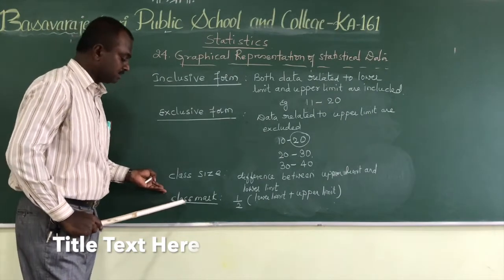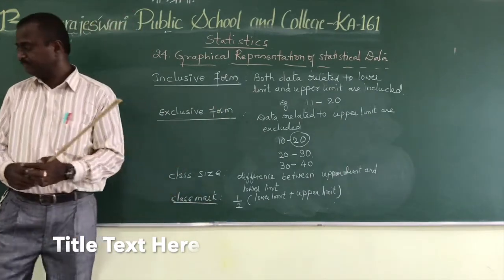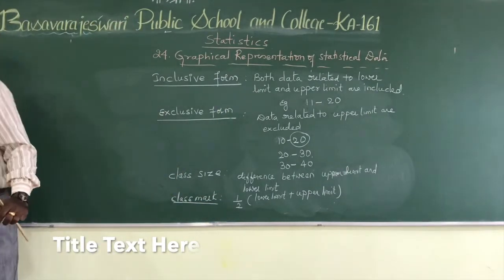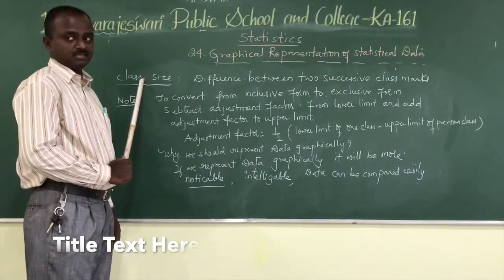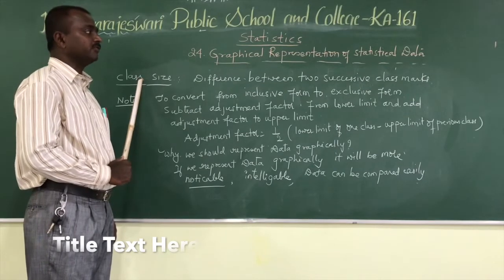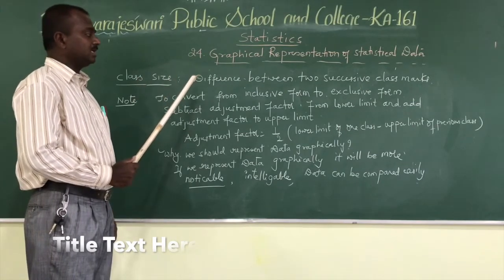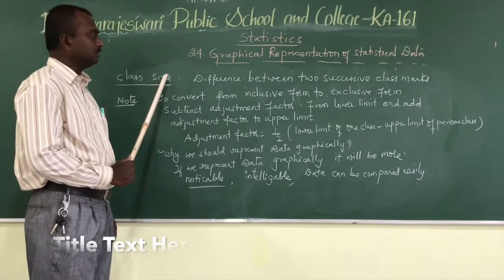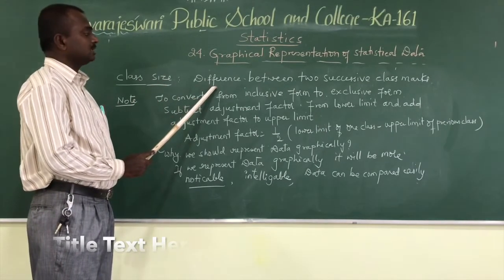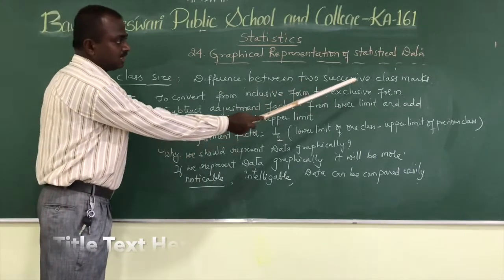It is called class mark. As I already told you, class size means the difference between upper limit and lower limit. One more definition of class size is also there: the difference between two successive class marks.